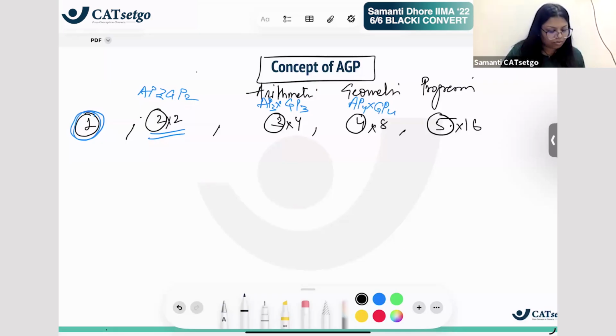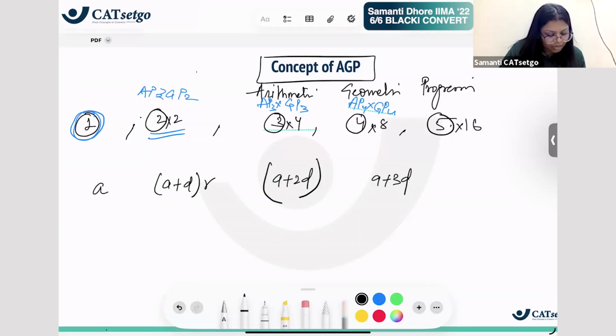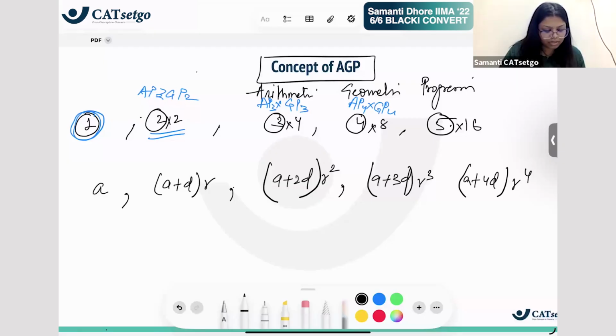What is a common form of it? What is the overall general form of it? General form is A. And then you have A plus D into R. Then you have A plus 2D, A plus 3D as it has to be. And then you'll have R squared, R cubed, R raised to 4 and so on. Okay. This is how your AGP looks like. Understood? Now this is an AGP.